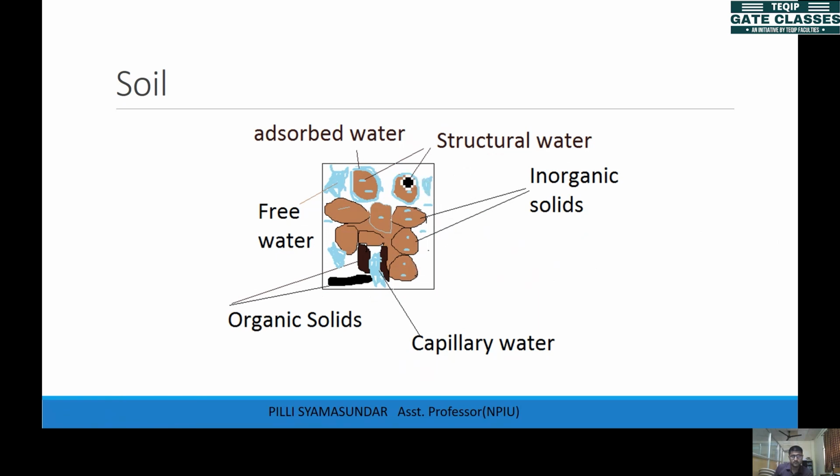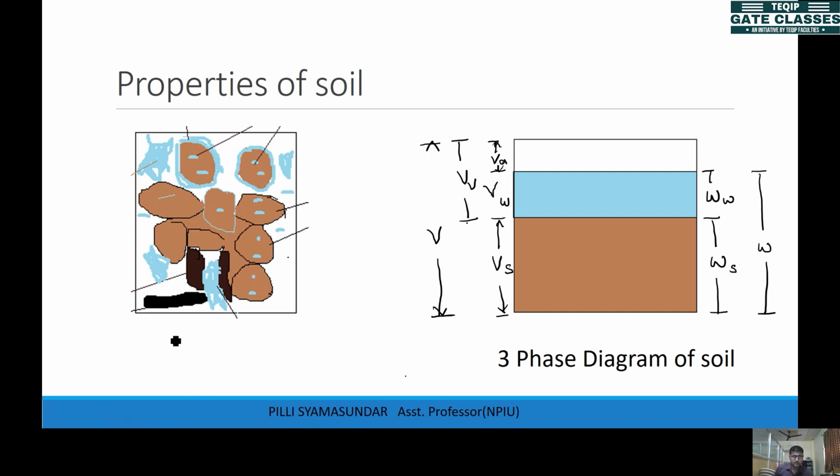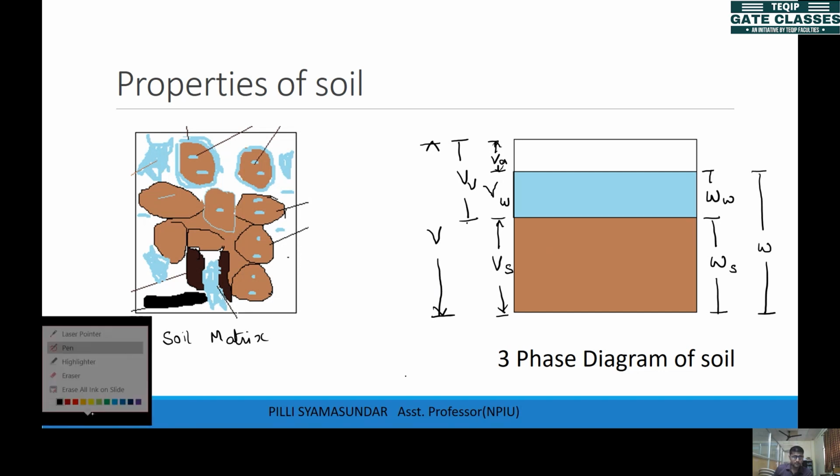So you can see different forms of water and different forms of soil here. This is a soil matrix. I can represent the soil matrix in this form. This is the modified version of showing soil. I've separated all the solid particles and kept them at the bottom in one place, and I've separated all the water and kept it in another place, and the rest of the space is occupied by air.